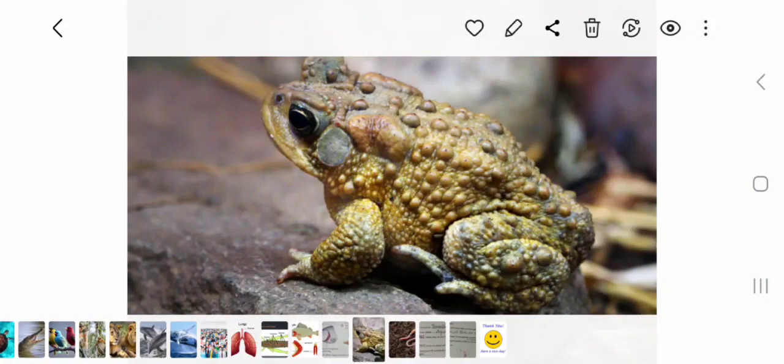Next, frogs live both on land and in water. Means frogs are able to live on land and also in water. When on land, frogs take in oxygen from the air. They breathe with the help of their lungs. Means when frogs live on land, they breathe with their lungs. When in water, frogs obtain oxygen from the water through their moist skin.